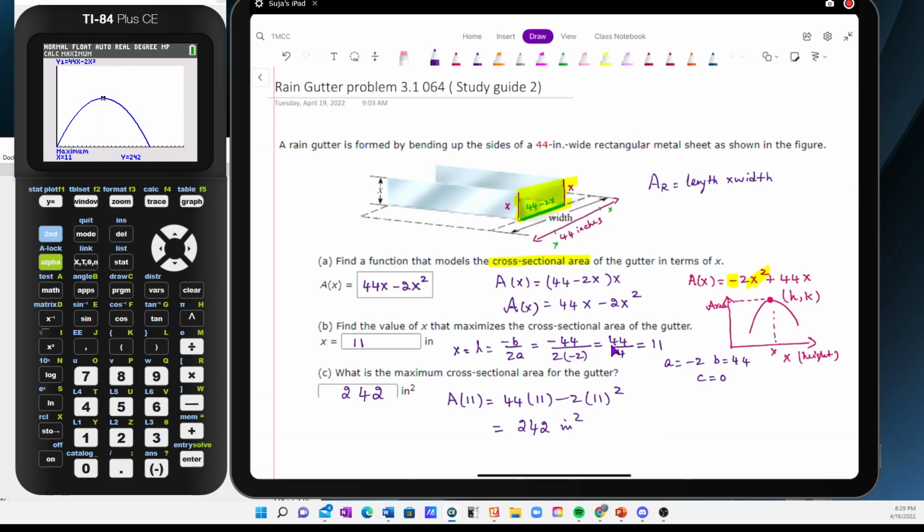So you see that the answers I got on the calculator and by hand are 242 inches squared for the area, and 11, which should be in inches, for the height of the rain gutter, the x value. And the function for this, which is the answer for A, is that.